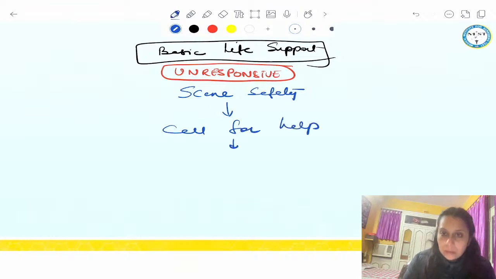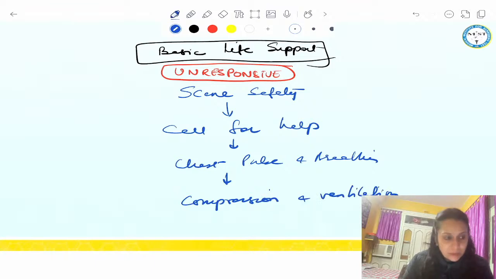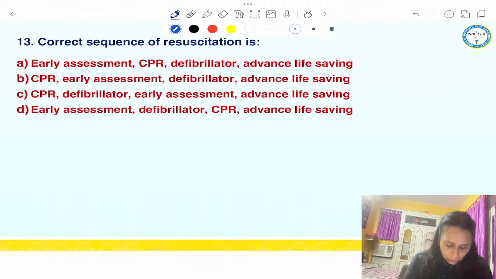Third is check your pulse and breathing. And if you are not getting pulse and breathing, start compression and follow it with ventilation. Right? Okay. So assessment, CPR, defibrillation, ACLS, correct sequence of resuscitation.